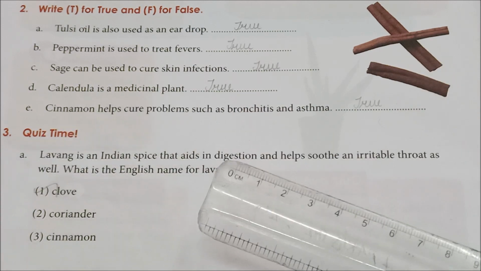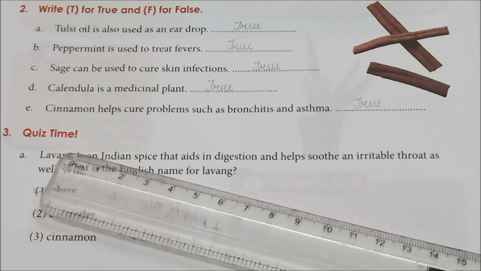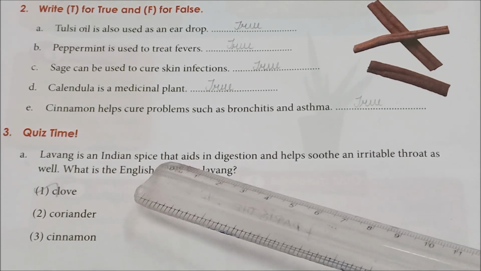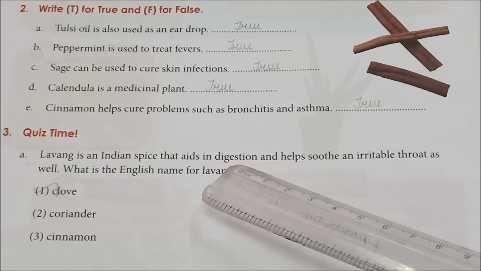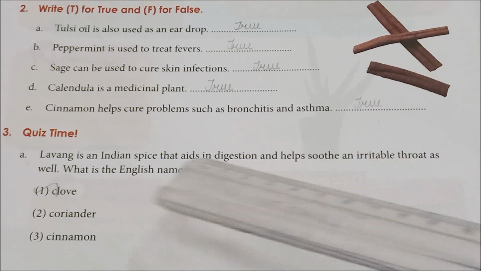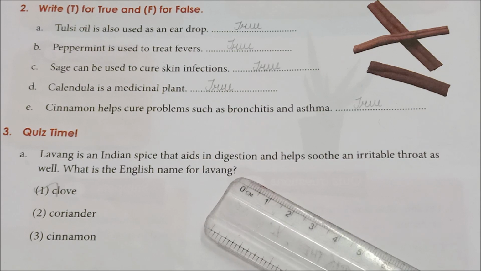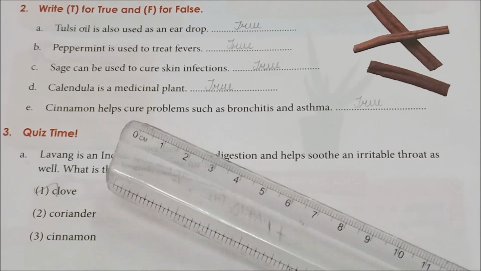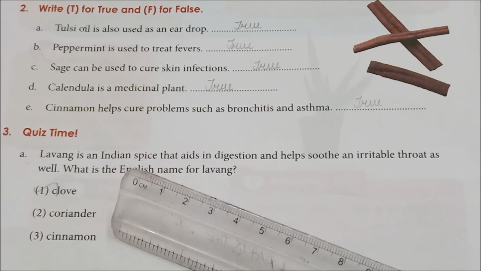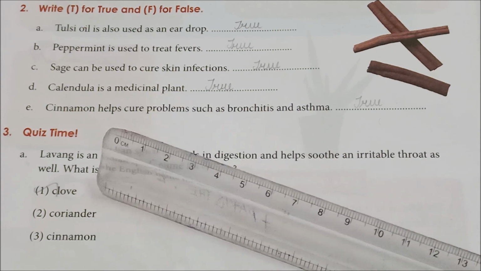Shall we move on to the next one? What is the next one? It is quiz time. See the first question. Lavang is an Indian spice that aids in digestion and helps soothe an irritable throat as well. What is the English name for lavang? Here you have options. The first option is clove, second one is coriander and the third one is cinnamon. Here the correct answer is clove.